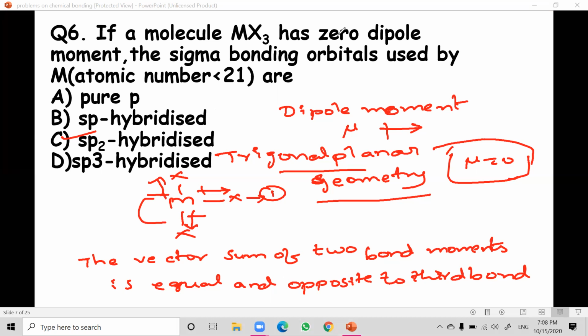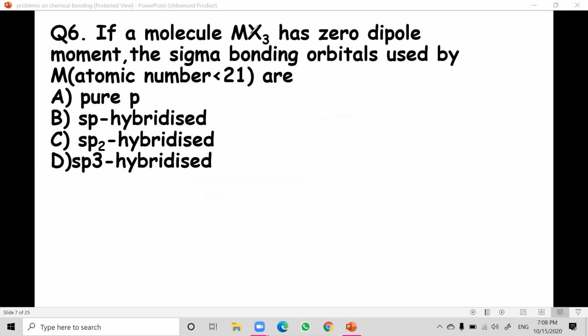You'll get this in mathematics, since NEET students are also there, so that's why I have written this. Mathematics students can easily understand that rule. But NEET students, just think of it this way: the two bond moments together are equal and opposite to the third one. So whenever you get an MX3 type, you have the bonds like this. For example, you can take BX3, anything. I hope it is clear.